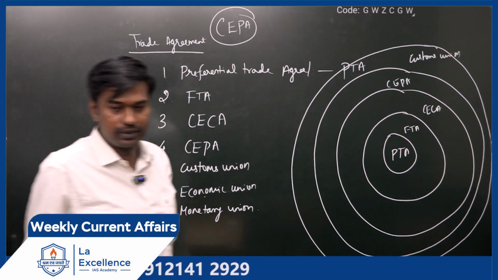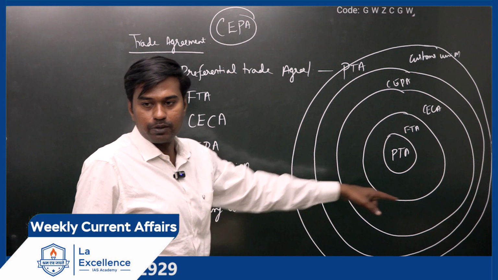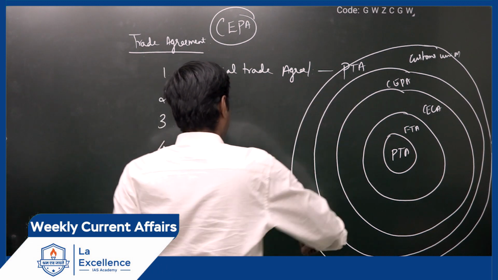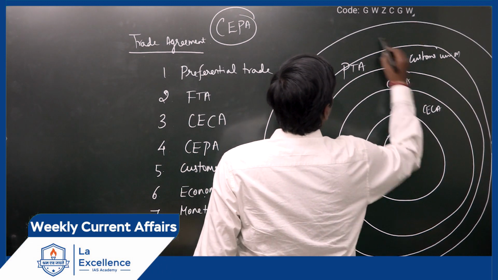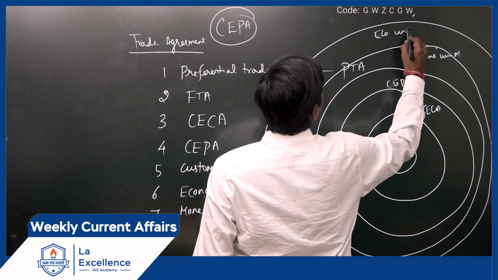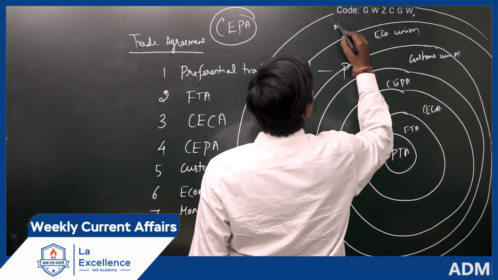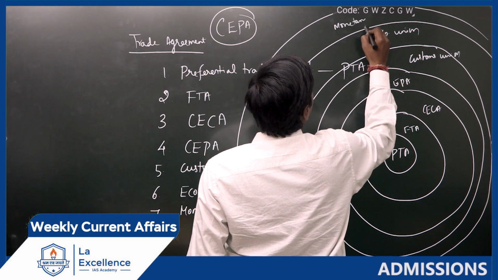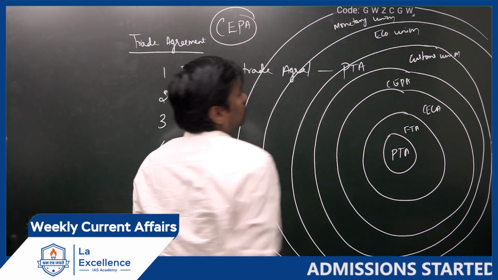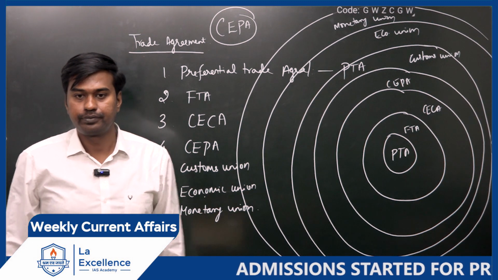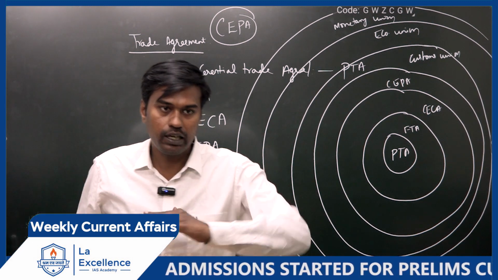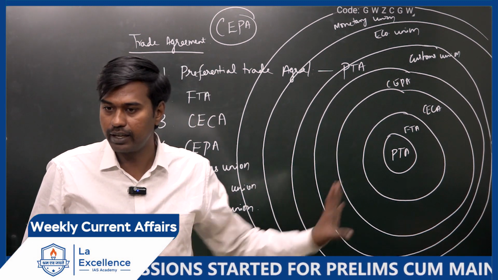Complete the diagram. This is economic union. Monetary union. This is how the arrangement is, how these agreements work.